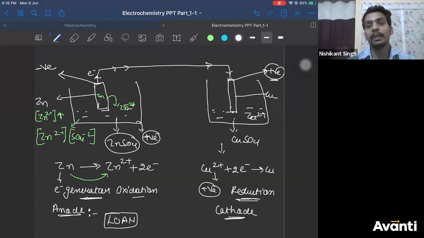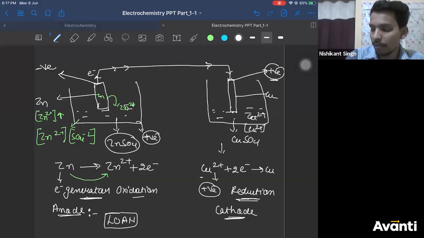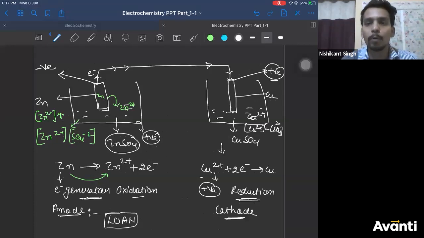Now let us see what is happening in the other beaker. Here also, initially the concentration of copper 2 plus was equal to sulfate ion. Copper positive ion equal to negative ion in an electrolyte. But what is happening? Copper 2 plus is consumed, getting converted to copper. So copper 2 plus is migrating and depositing as copper. More copper will be formed here.